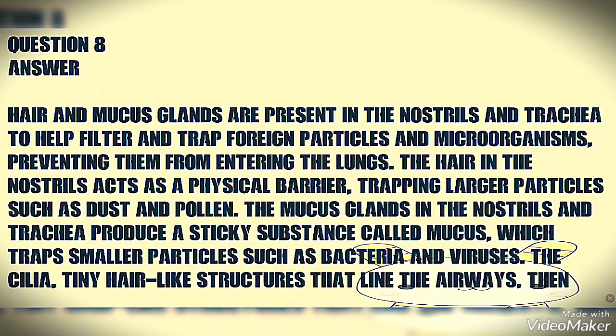Now we have question number 8, which is why hair and mucus glands are present in the nostrils and trachea.